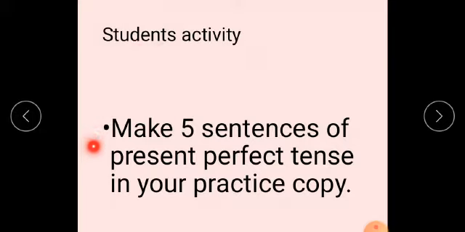Students, this is your activity. Make 5 sentences of present perfect tense in your rough copy or in your practice copy.